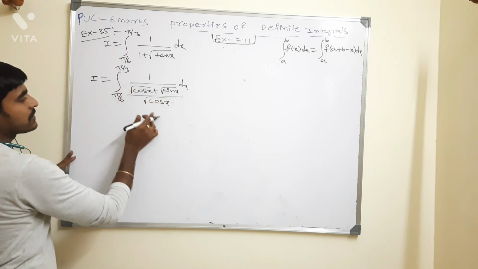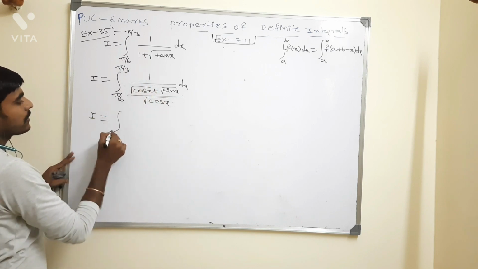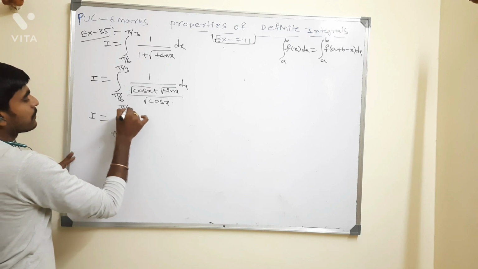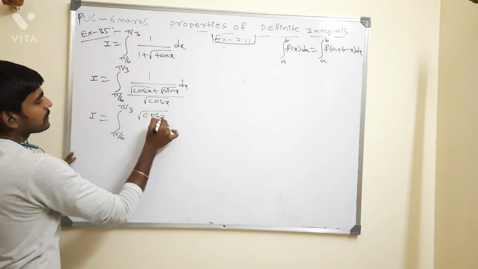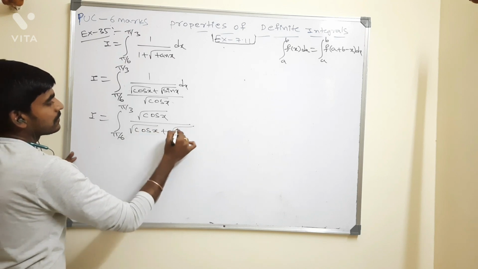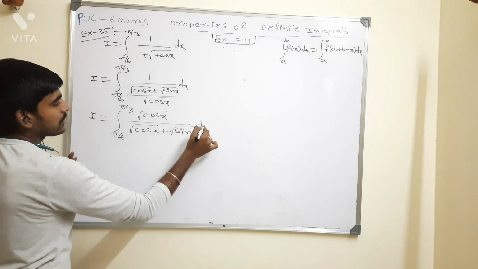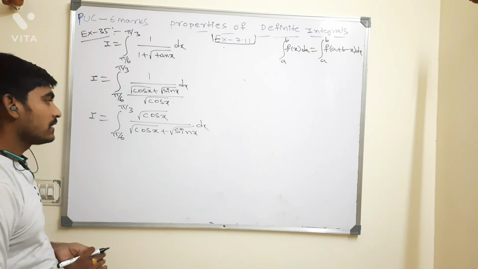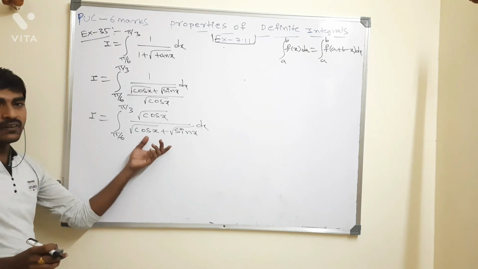Since it is a reciprocal, it goes to the numerator: the integral from pi by 6 to pi by 3 of root of cos x, whole divided by root of cos x plus root of sin x, dx, right? I got this. After this, you observe it looks like our normal pattern.